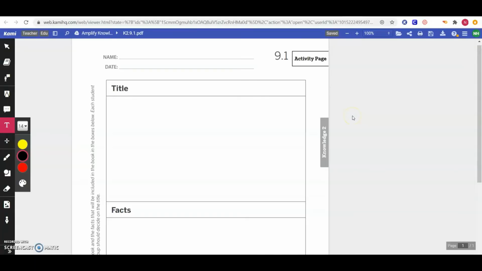Alright everyone, for the next several lessons, we're going to be doing something amazing. We are going to be bookmakers, just like the ones in ancient China. You are going to make your very own book. This book will be an informational book containing facts that you've learned about paper, writing, and calligraphy in ancient China. Your book will have a front cover with a title, and there will be one page for each fact.